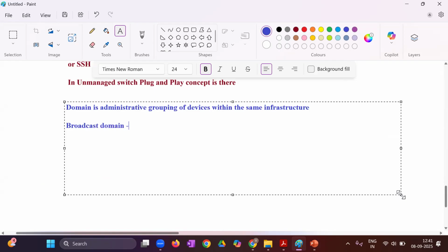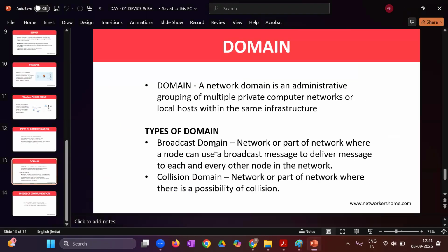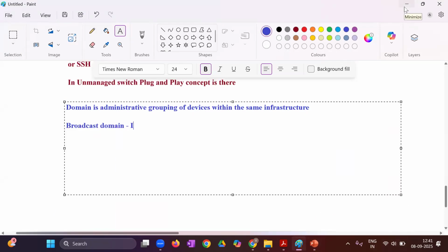Broadcast domain. So what is written here? What is a broadcast domain? A network or part of a network where a node can use a broadcast message to deliver the message to each and every other node in the network. That is called a broadcast domain, right? So what will you write? If each and every node of the domain receives any information, then we call it a broadcast domain.